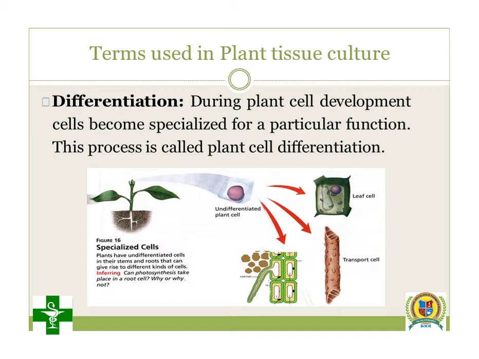During plant cell development, a cell becomes specialized for a particular function. Yes, every cell has its own function. This process is called plant cell differentiation. Xylem and phloem work for transportation as transportation tissue. Parenchyma works as photosynthetic tissue. Sclerenchyma works as supportive tissue. So every tissue has its own particular function.